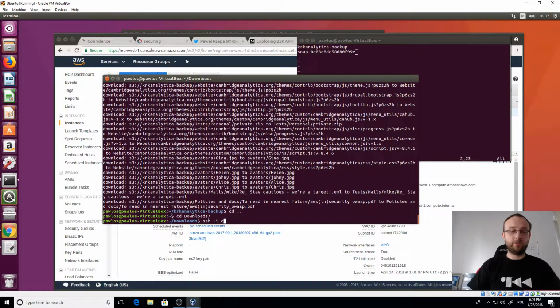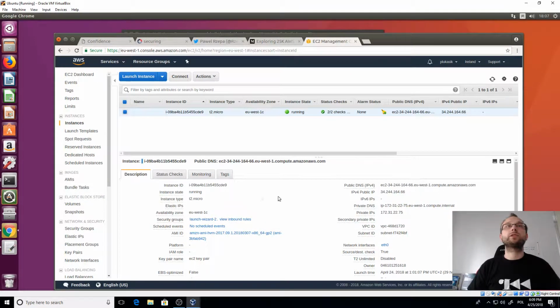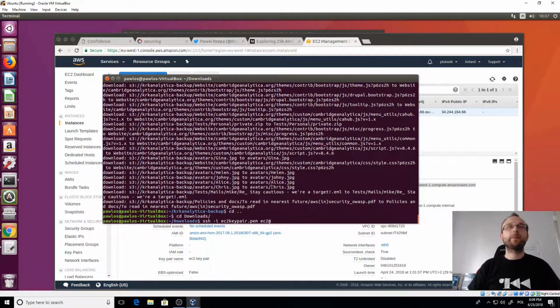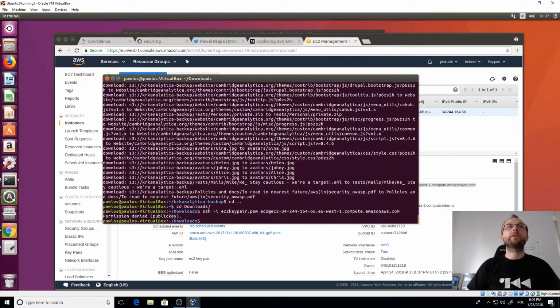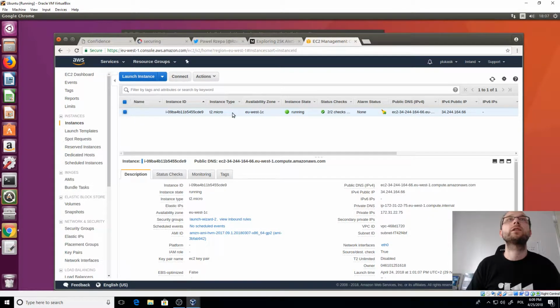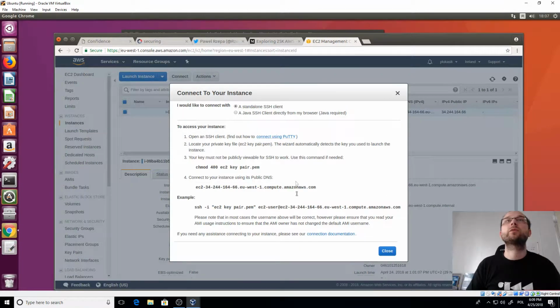SSH, ec2, and I just need ec2 at, I think that was the username. Yes, so let's just copy the name, and we should be able to... permission denied. Was that a different user? Let me just check, what was it?